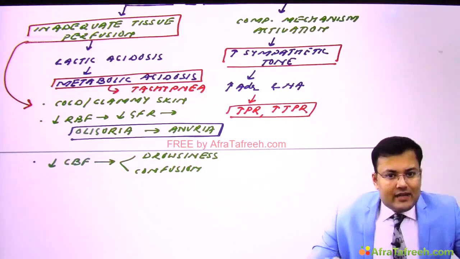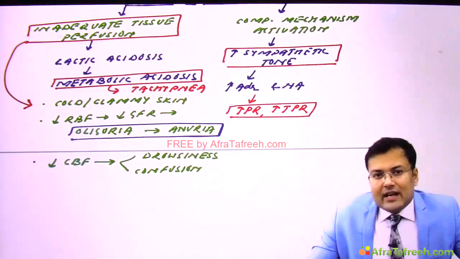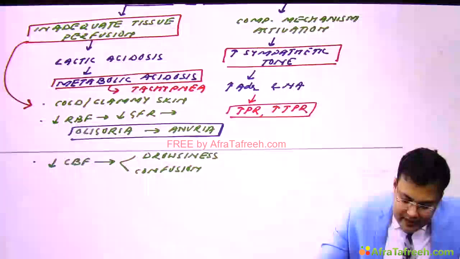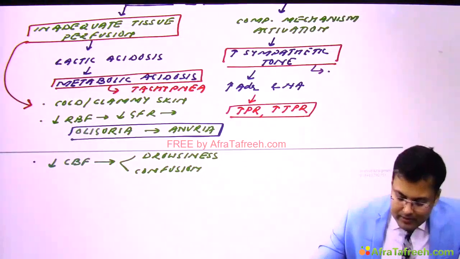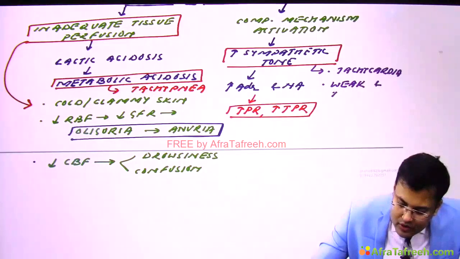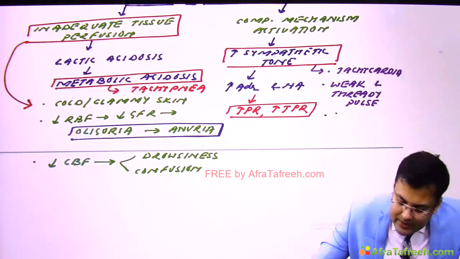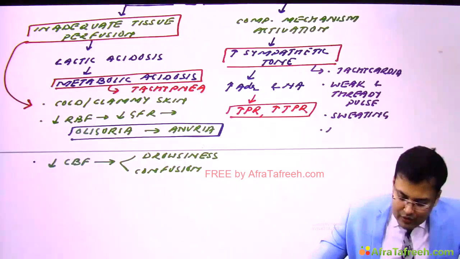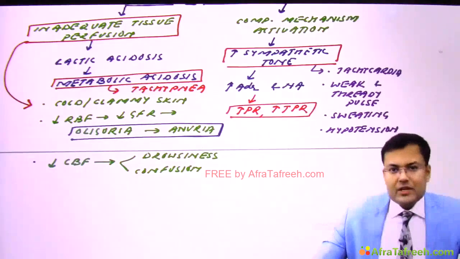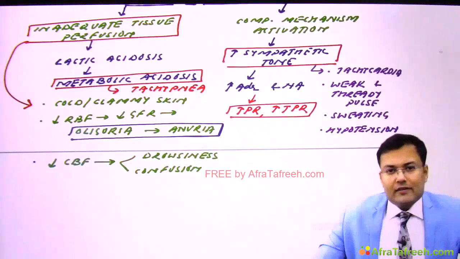Because of increased heart rate, we discussed that initially body is trying to maintain cardiac output, but later patient is going to develop hypotension. So because of increased sympathetic tone, what's the problem? These patients are having tachycardia, there is weak 3D pulse, clear? These patients have sweating, and initially cardiac output is maintained, followed by hypotension. So these are the signs and symptoms of hypovolemic shock.